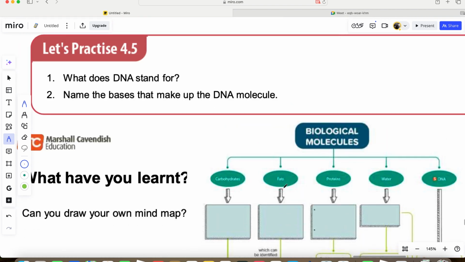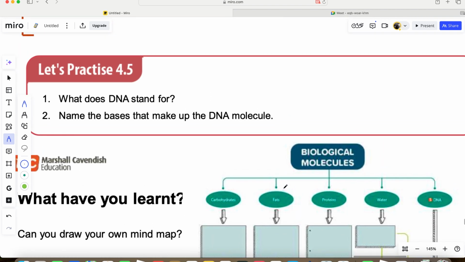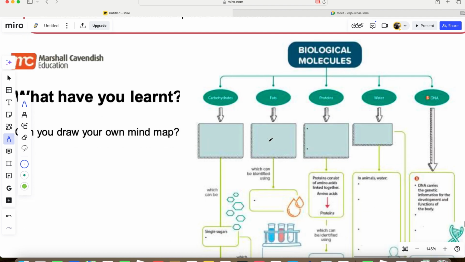Here you have some questions. You pause, share this video, and answer these questions. What does DNA stand for? Remember, D, also ribonucleic acid. So you should be able to tell what it stands for. Name the bases that make up a DNA molecule. There are four bases that make it up: A, T, C, and G. So you should be able to answer these questions.